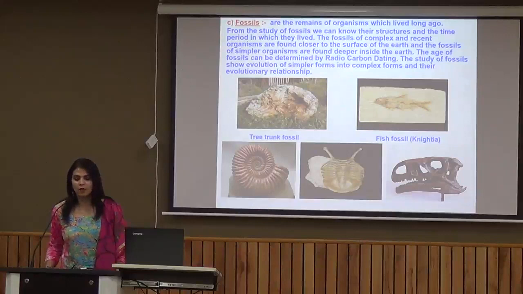The age of the fossil can be determined by two techniques. First is radiocarbon dating and the second method is relative method. Relative method is a very simple method. When we dig into the earth, the fossil which is found closer to the surface of the earth, we say that it is recent in origin. The fossil which is found deeper in the earth, we say that this particular fossil has been found long back.